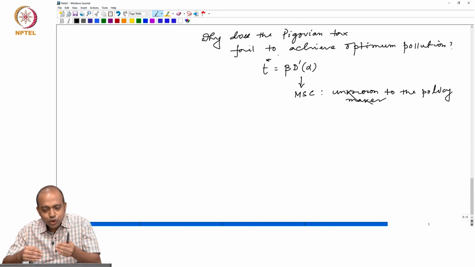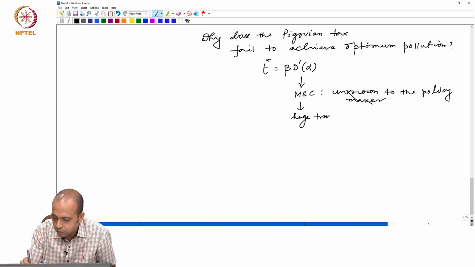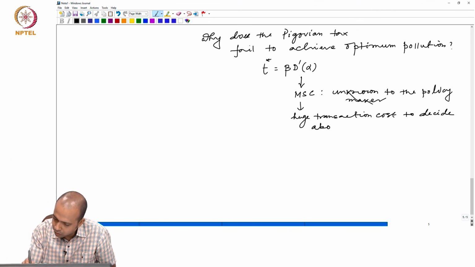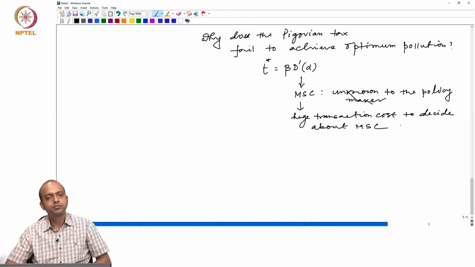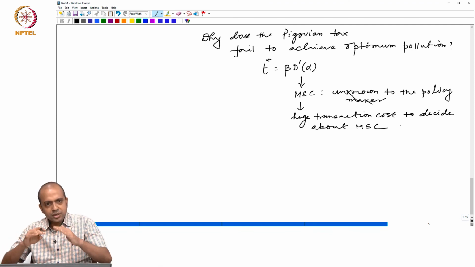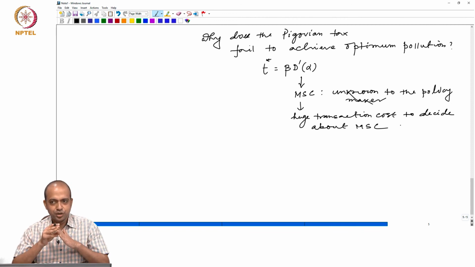So there is a huge transaction cost to decide about MSC. Okay? That means there is complete uncertainty about this social cost.